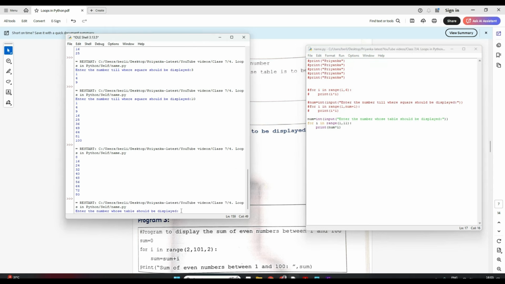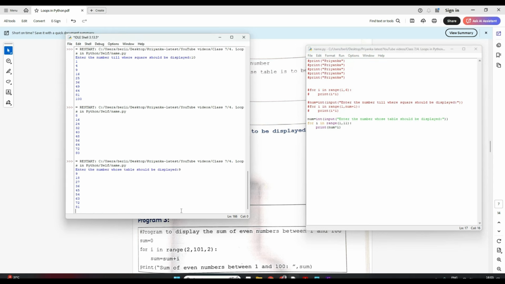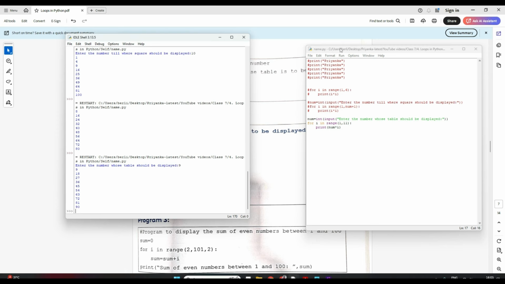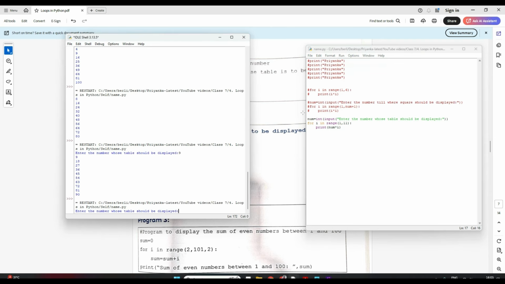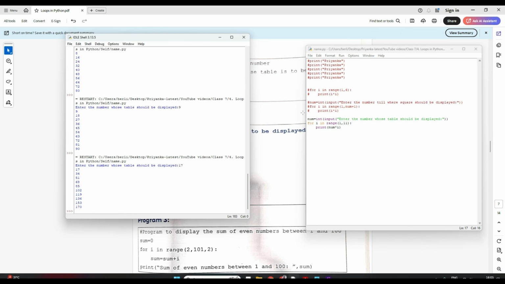It will ask me first, right? Suppose I want the table of 9. So all the 9 ka table it displays. Now let me run again. Now suppose I want the table of 17. It will display 17 ka table.